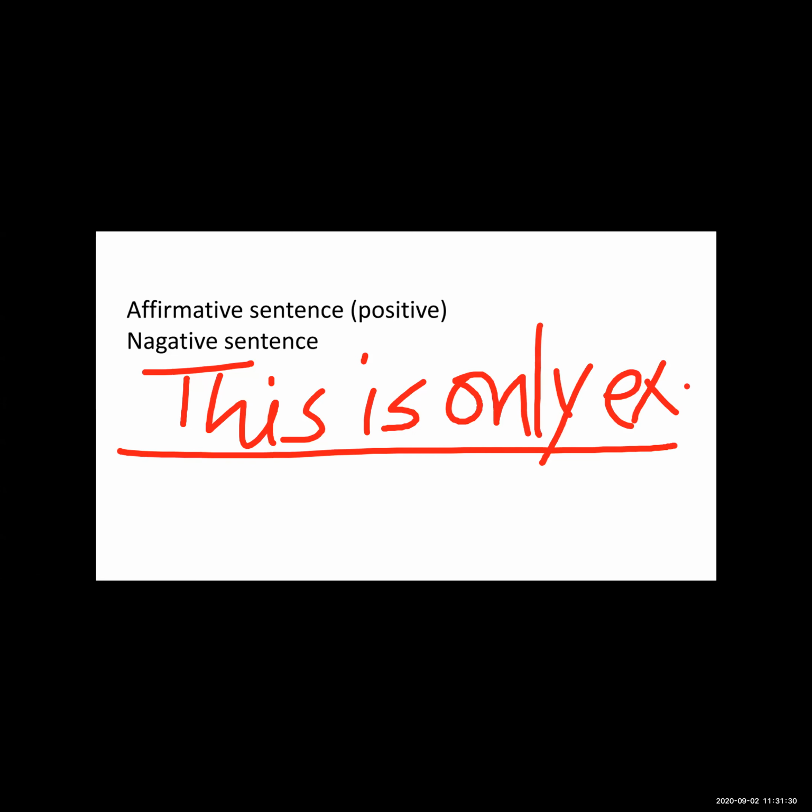Now we have to translate this sentence into the negative form. So how to negate, how to do this? So see, this is the only explanation, means there is no other explanation. Okay, there is no other explanation. So see, in both the sentences the meaning is not changed. There is no other explanation means there is only one explanation.